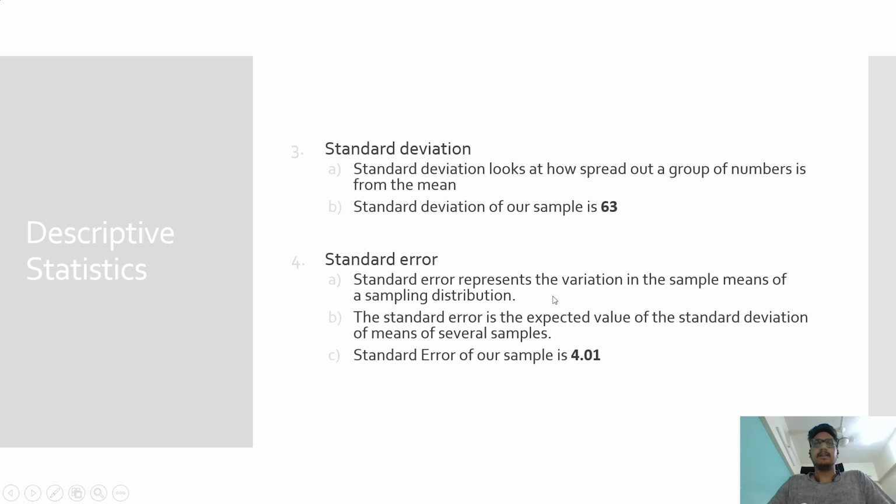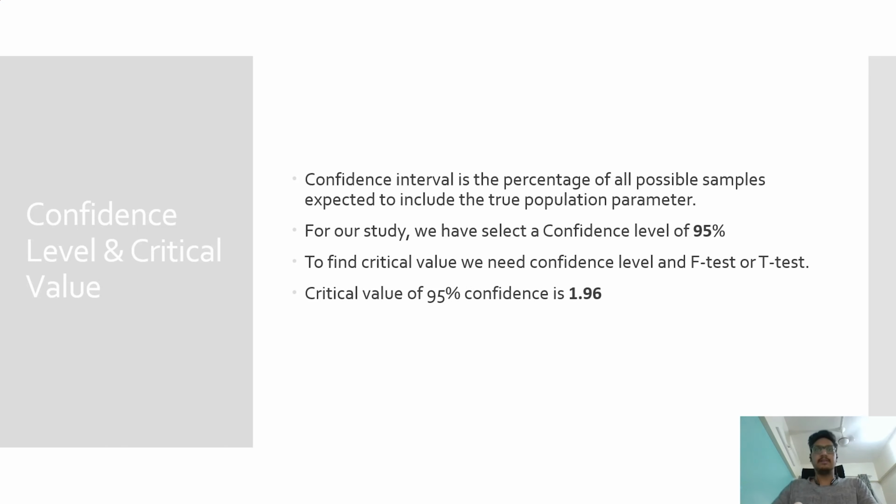Standard error. Standard error represents the variation in the sample mean of a sampling distribution. The standard error is the expected value of the standard deviation of means of several samples. So the standard error of our sample is 4.01. Confidence level. Confidence level is the percentage of all possible samples expected to include the true population parameter. For our study, we have taken the confidence level as 95%.